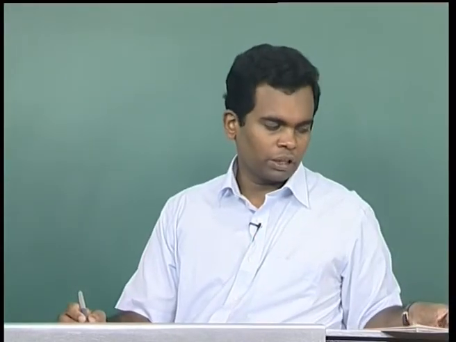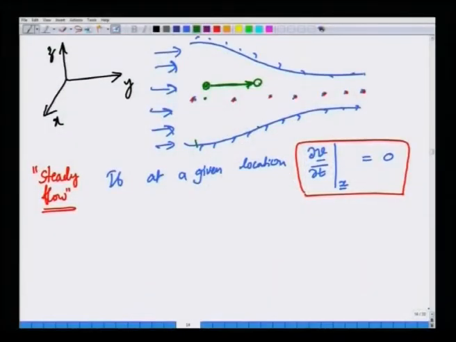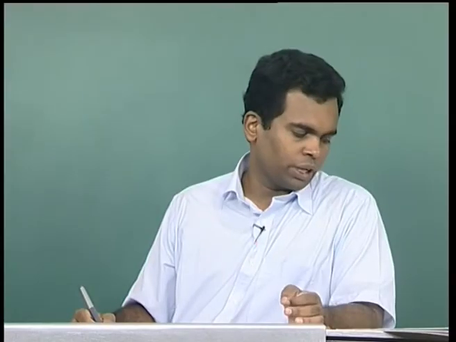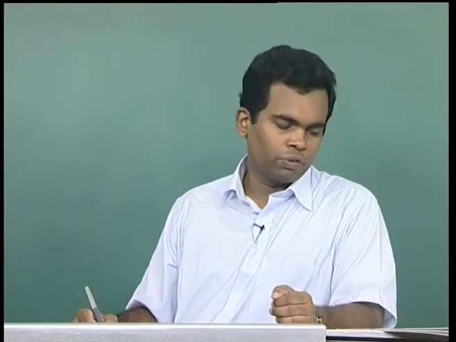Okay. But in fluid mechanics, by steady flow we mean that the Eulerian velocity field is independent of time. Otherwise it is called unsteady. If not, flows are called unsteady. That is, if velocity is indeed a function of time at various points in space, then the flow is unsteady.